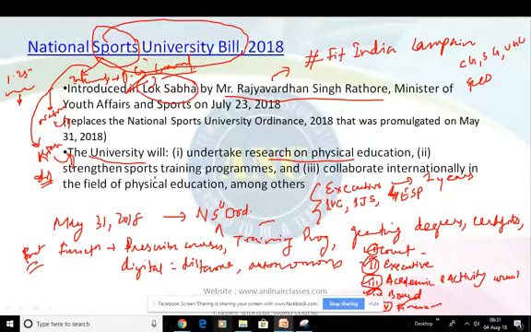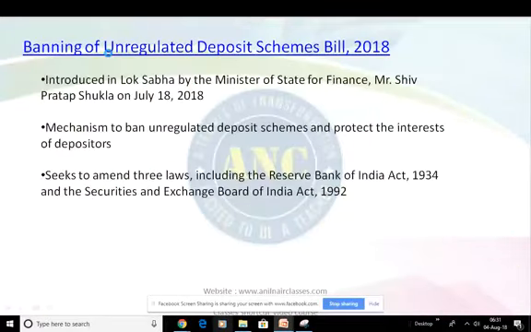Now, let us go to the next news. Another bill that was introduced yesterday was the Banning of Unregulated Deposit Schemes Bill, 2018. This was also introduced in Lok Sabha, which has 554 members.